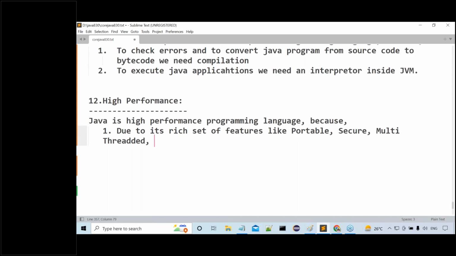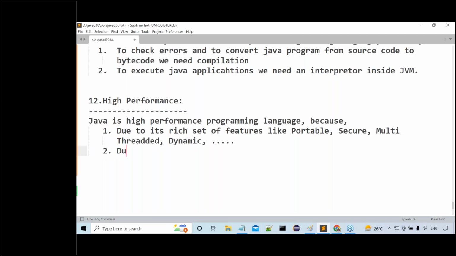Then after that, what next? Due to its rich set of features like portable, secure, multi-threaded, dynamic, and so on. So many features are available. All the features we discussed already, and so on. Due to these reasons, Java is what? A high performance programming language. Second one, what is the second reason for that?